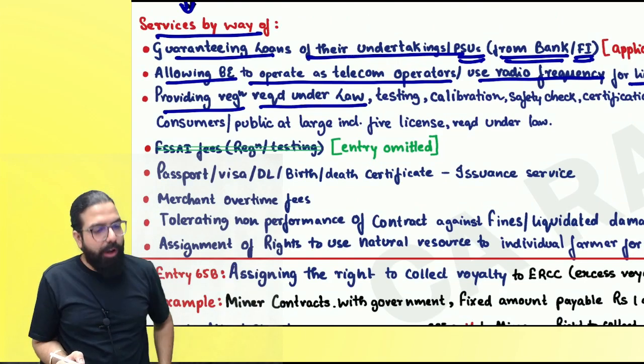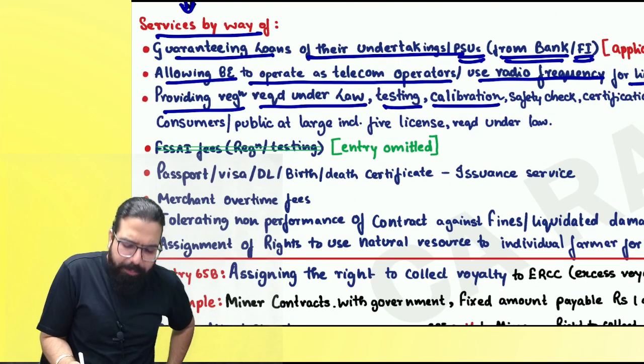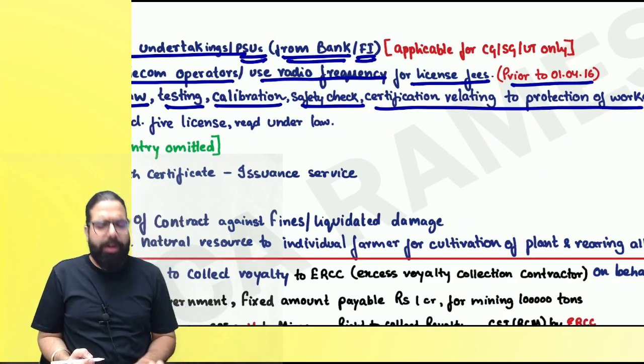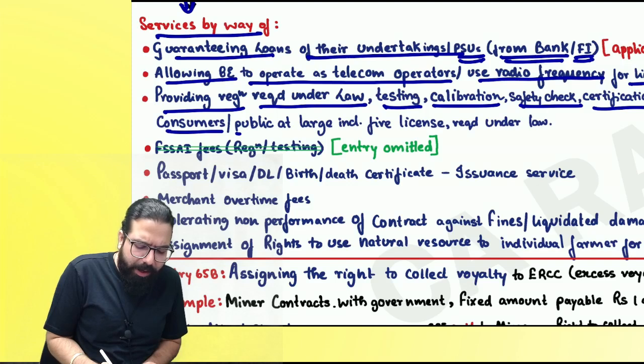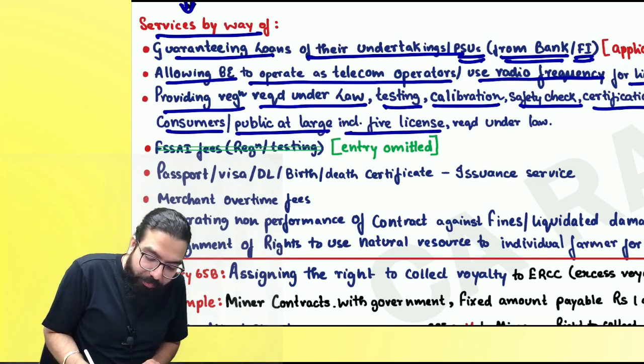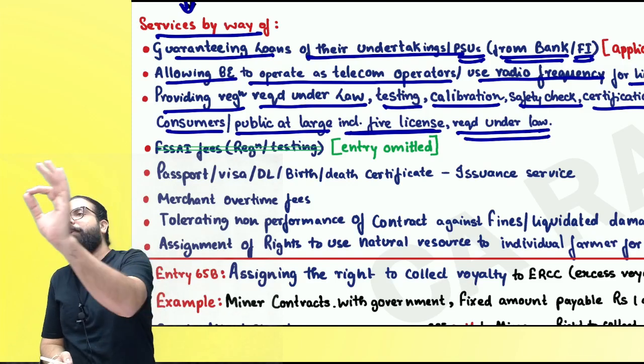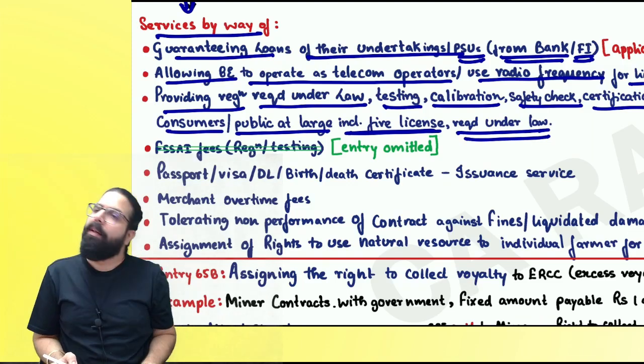Are we clear, everyone? The next one over here is providing, everyone, you have to talk with me, providing registration required under law, testing, calibration, safety check, certification relating to protection of worker, consumer or public at large, including fire license or any registration which is required under the law. If the government is charging anything, that shall always be exempt.